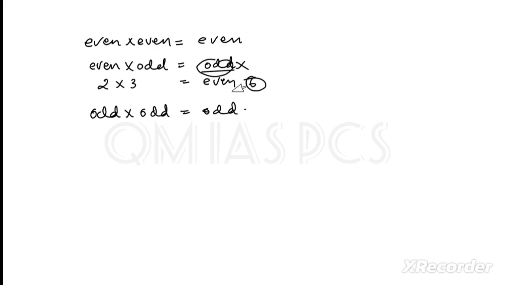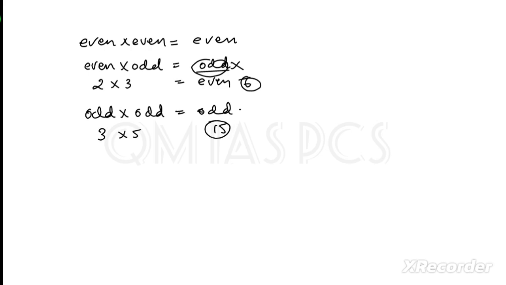So in two cases we will get an even number, in one case we will get an odd number. When we multiply even with even, we will get even. When we multiply even with odd, we will get even. And when we multiply odd with odd, that is 3 multiplied by 5, it will be 15. So it is an odd number. Is it clear? Okay, fine.